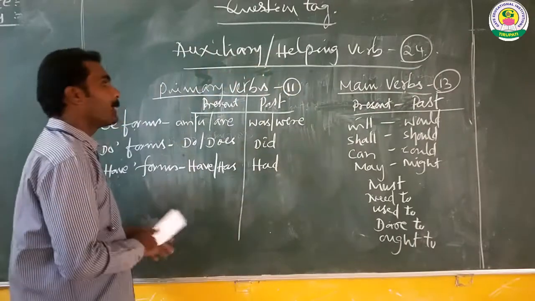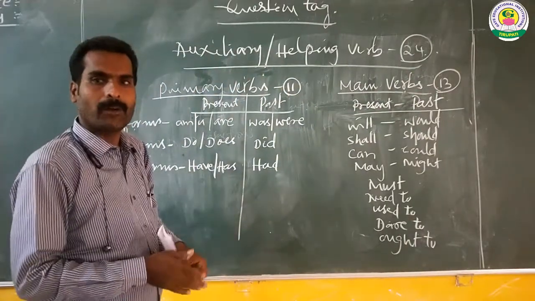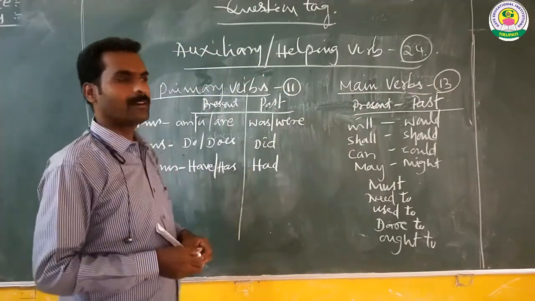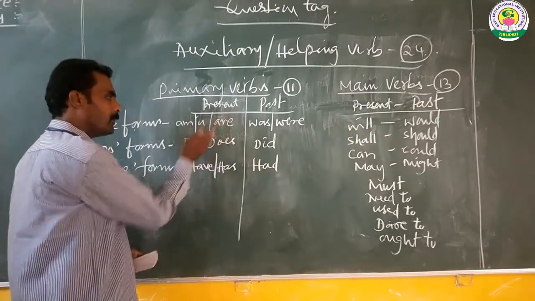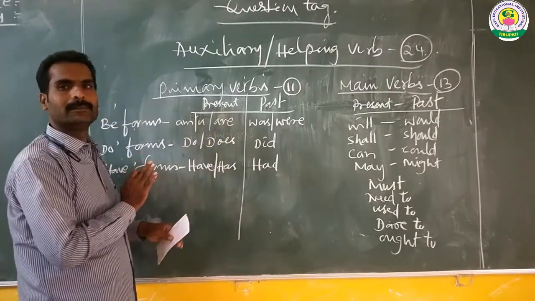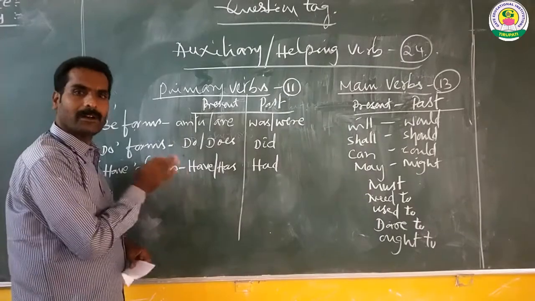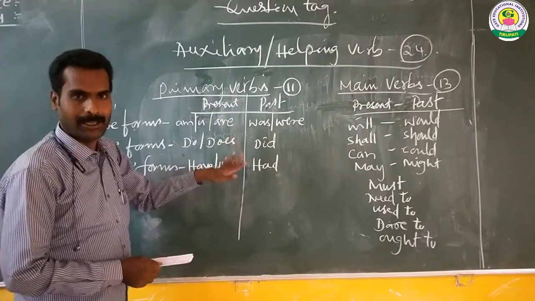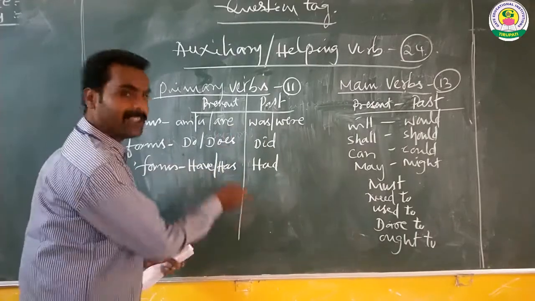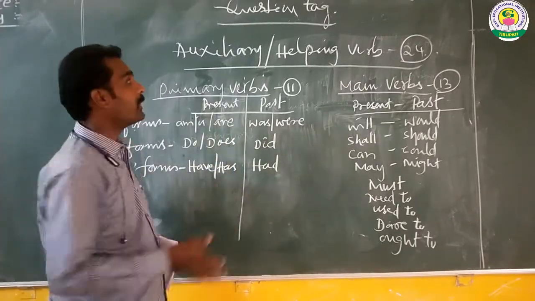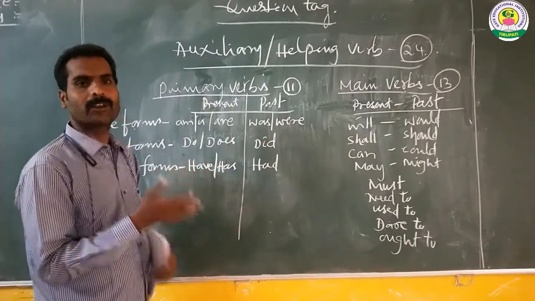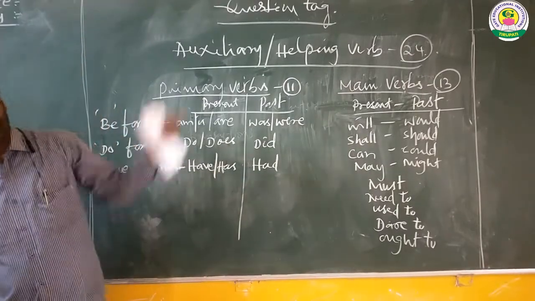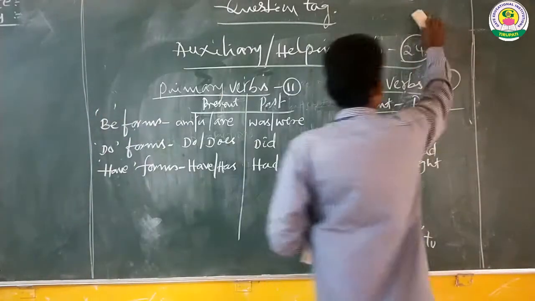If we want to identify or frame a question tag, first of all, the majority of these helping verbs or auxiliary verbs are required. That's why we discussed it here. Let's move to the rules for framing question tags.